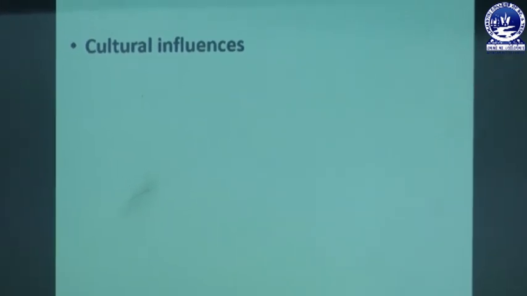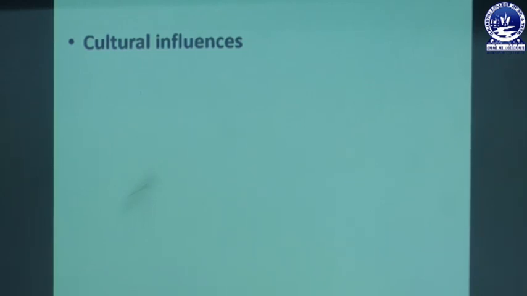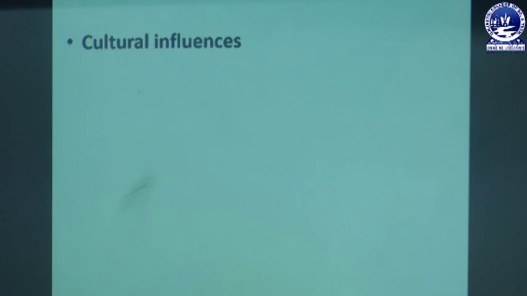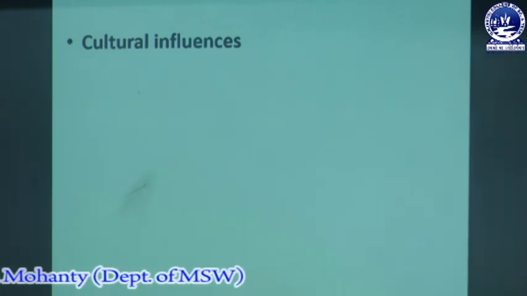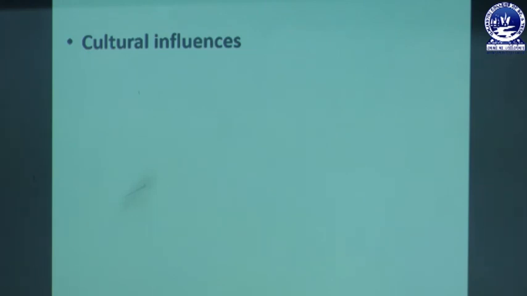Next is cultural influences. In some cultures, some persons are not allowed to take different types of food. For example, some are not taking meat, fish, or eggs, so they can't get all the nutrients from those foods. They have to take all types of food to get all the nutrients, and when they are not getting some foods, they have to take supplement nutrients against that type of food. And due to cultural influences also, nutritional problems arise.